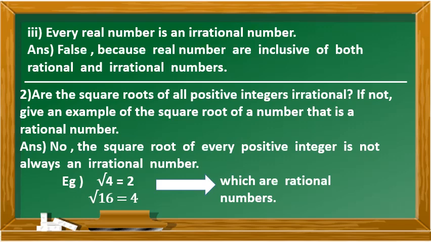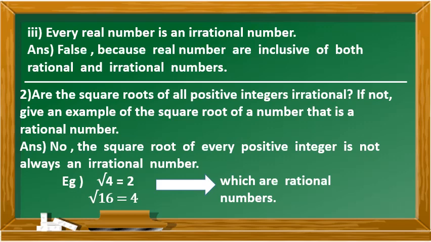Now again, take square root of 4. Square root of 4 gives you 2, which is a rational number. Take square root of 3. It's not a perfect square, so it is an irrational number. Take square root of 5. It is an irrational number. Take square root of 9. Square root of 9 is 3, which is a rational number. So we cannot say that square roots of all positive integers are irrational numbers.